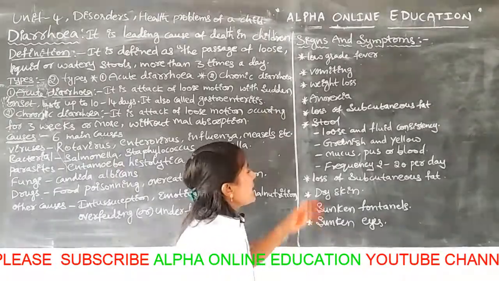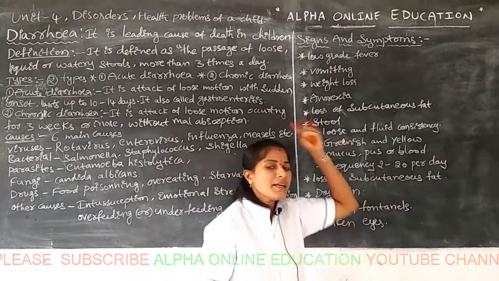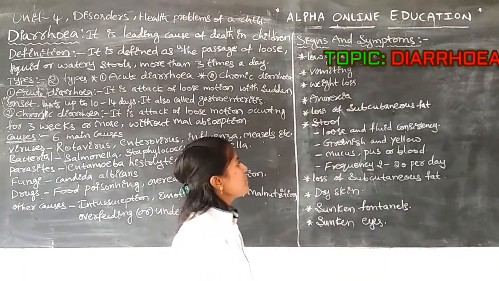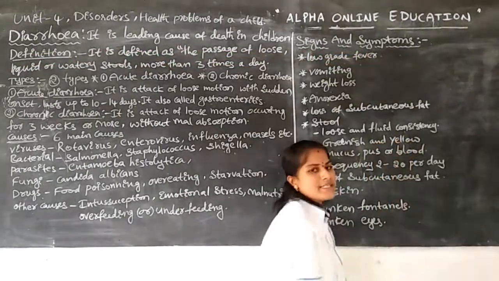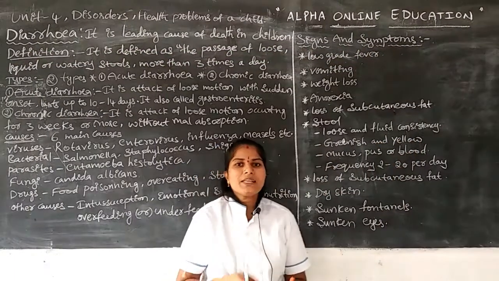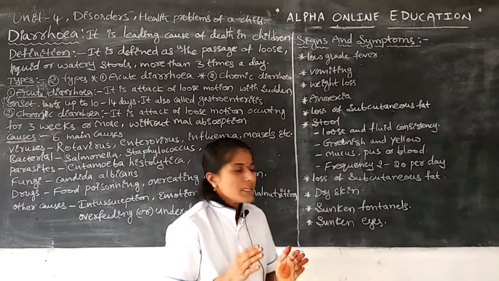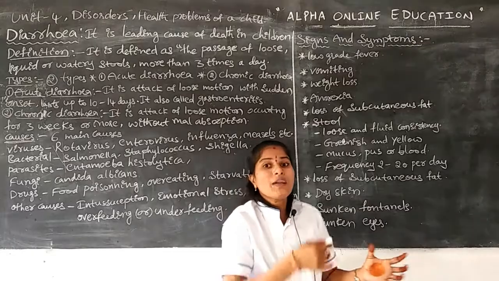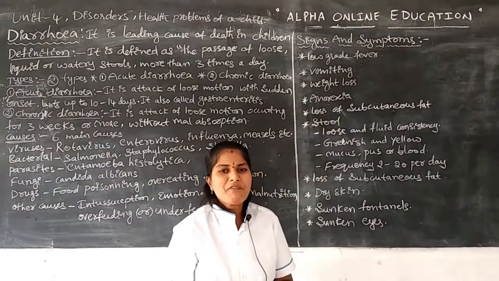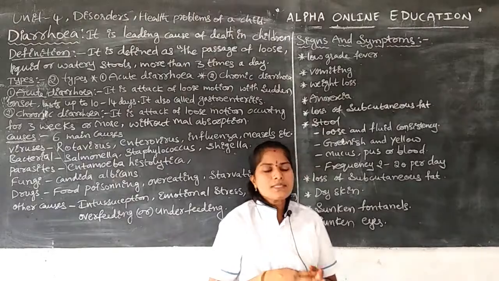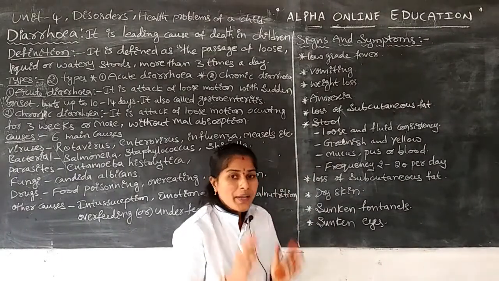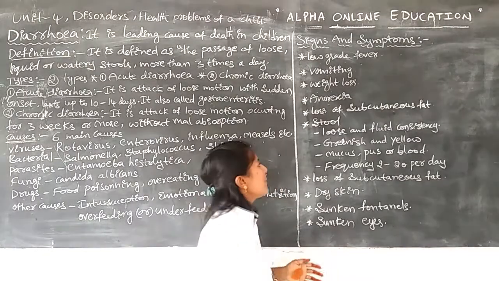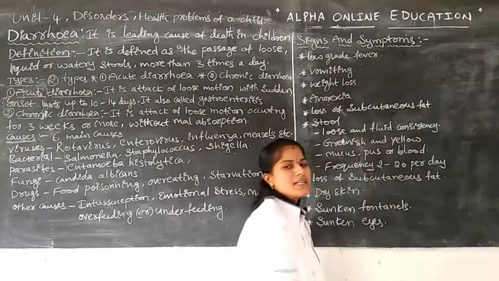Next, among the main signs and symptoms in diarrhea, here is the stool. What happens in the stool is loose and fluid consistency. When we observe the stool of the infant, the stool is loose, loose-like consistency, and next fluid-like consistency. Normal infants excrete stool that is somewhat soft and somewhat hard, but those suffering with diarrhea excrete stool with loose and fluid consistency.